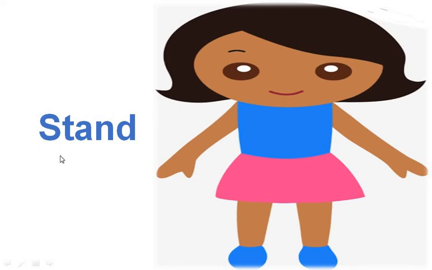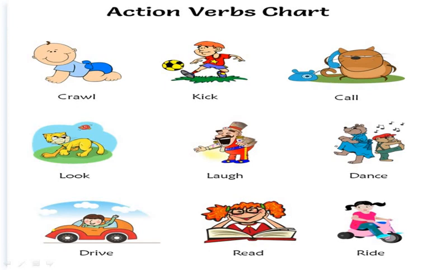Now next picture. Here all action words, all doing words are given. Number 1 picture, see that small baby, the baby crawls. So crawl is a doing word, an action word. C-R-A-W-L, crawl, baby crawl. Now kick.